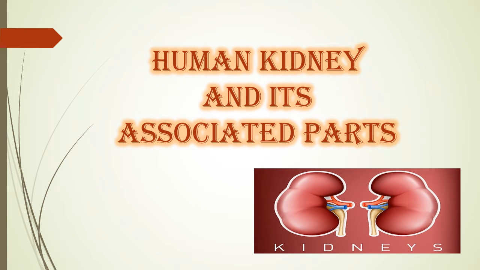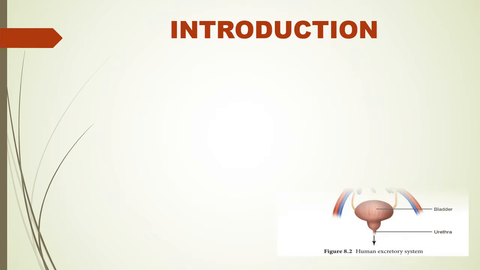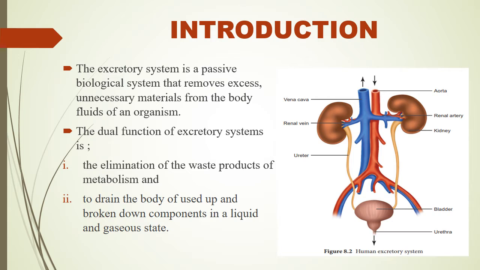Human kidney and its associated parts. The excretory system is a passive biological system that removes excess unnecessary materials from the body fluids of an organism.